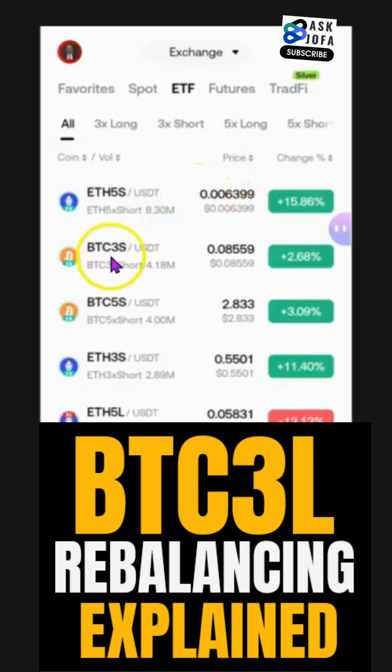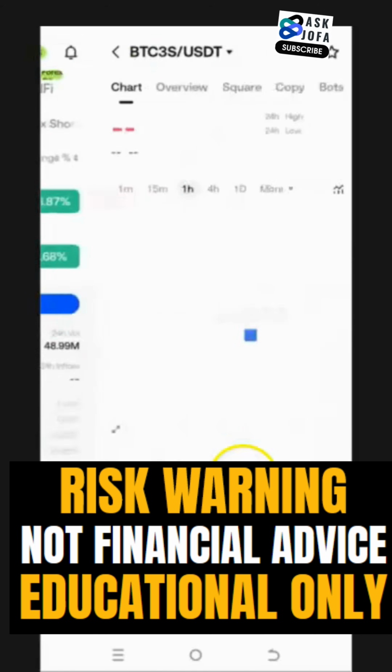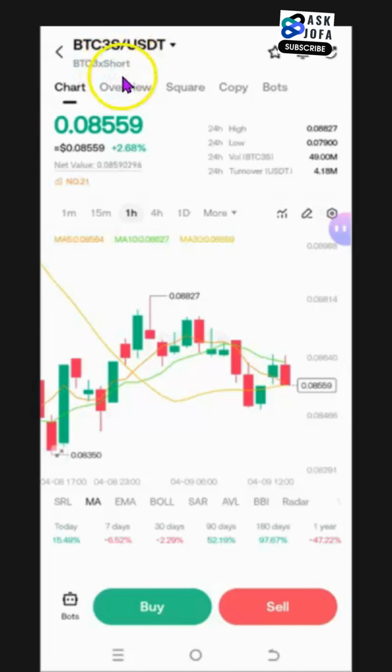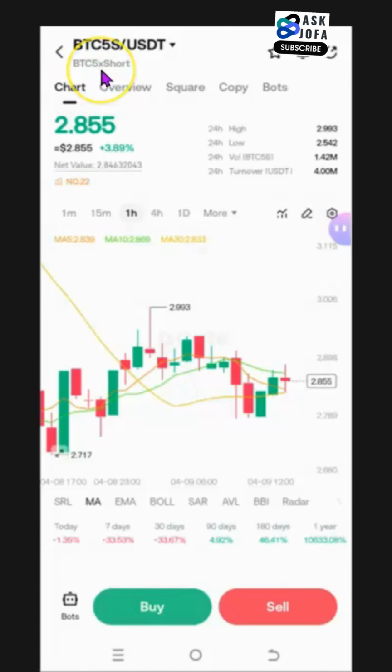How does the platform maintain 3x, 5x for any of the leverage tokens? For instance, BTC3 short, you tap inside, you are inside here, you can see this is BTC 3x. This S simply means short. If it is 5x, how does the platform maintain this?